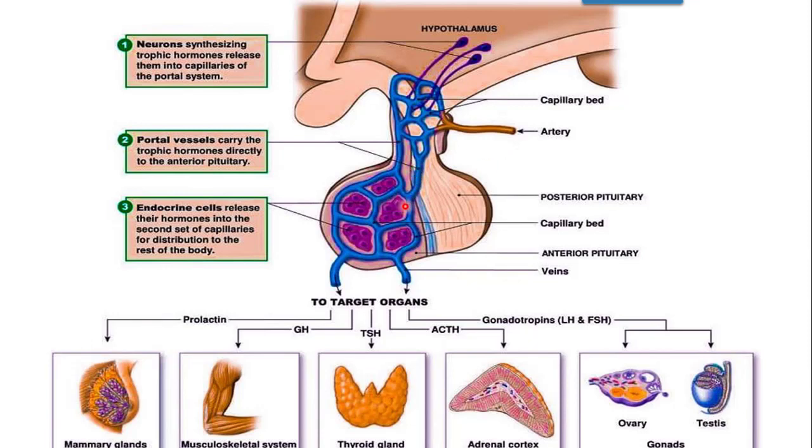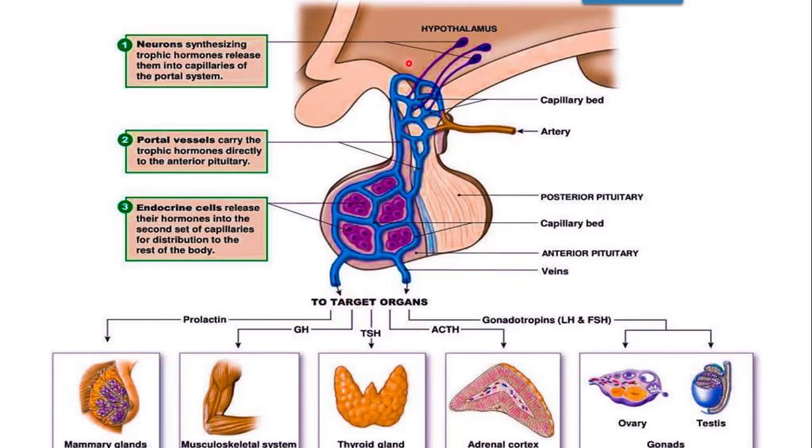This hypophyseal portal system, which we mentioned in the secretion of thyroid hormones, we will see in elaborative form. The neurons we discussed in our earlier video synthesize TRH, that is thyrotropin releasing hormone. This is the part of the hypothalamus, this is the pituitary, and this is connected to the thyroid gland. So this is the hypothalamus, pituitary and thyroid axis, and this is the hypophyseal portal system, the network of arteries and capillaries which you can see.